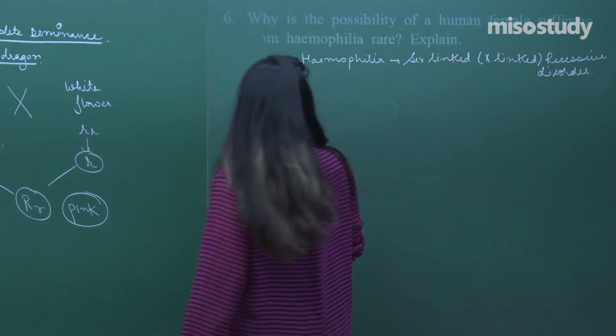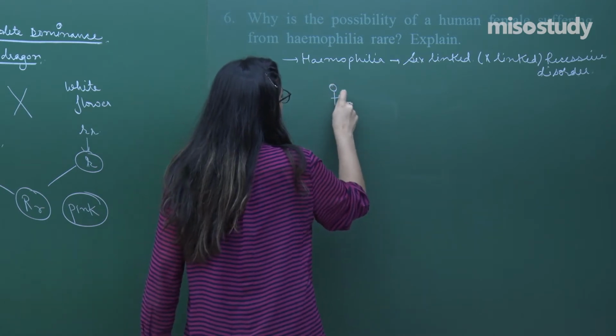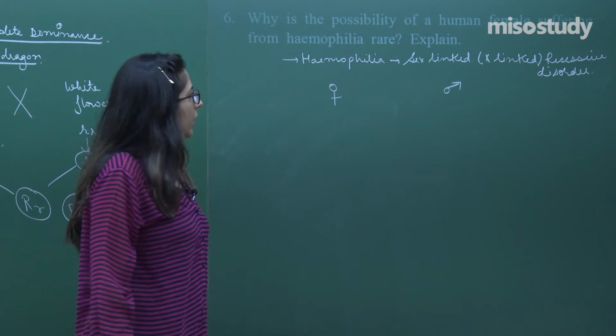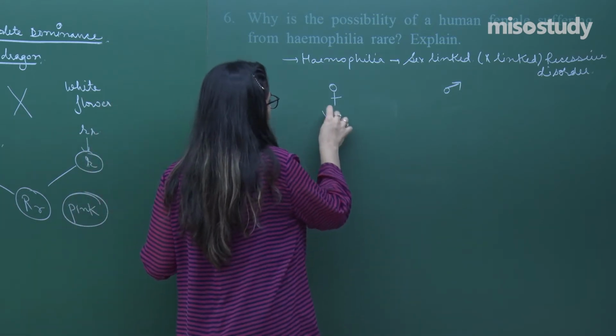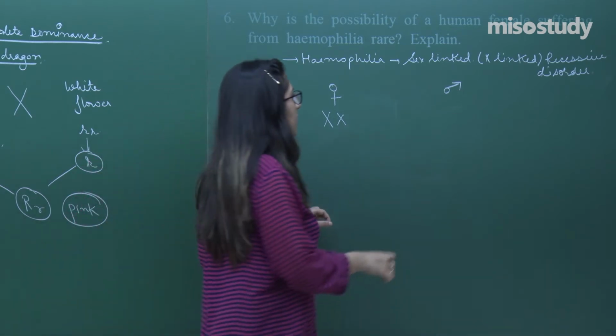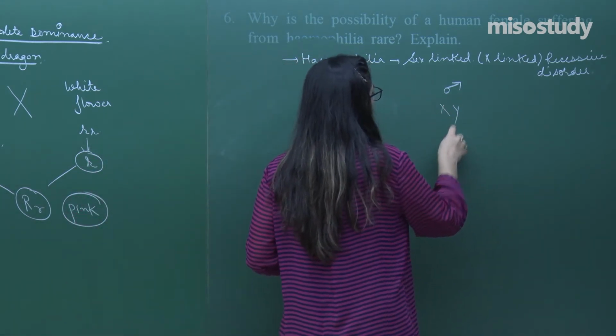To talk about two characters, one male, another female. In case of female, the chromosomes present are XX, whereas in case of the male, one is an X and the other is a Y.